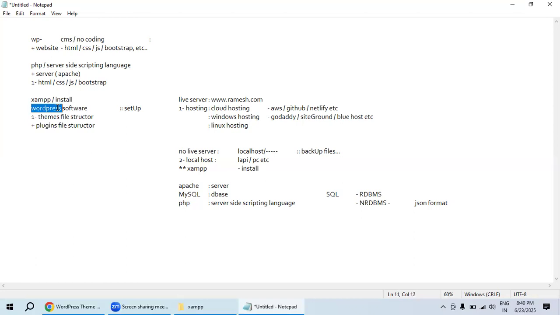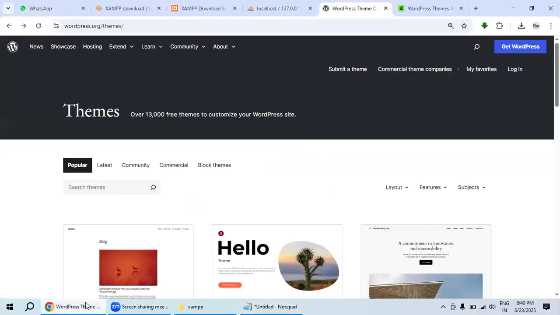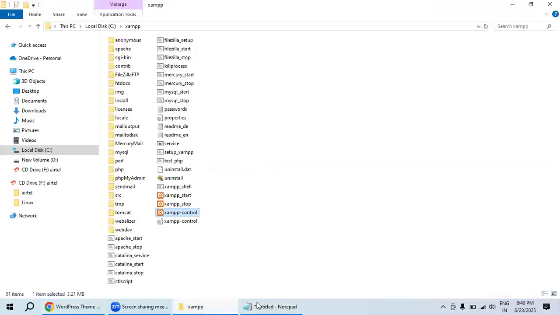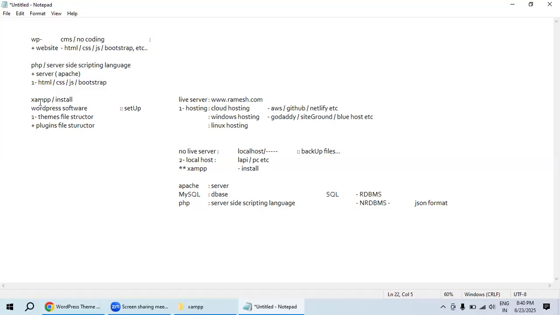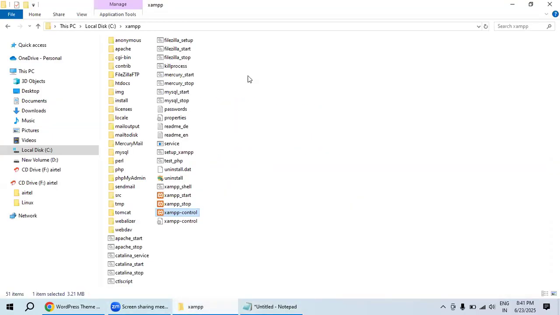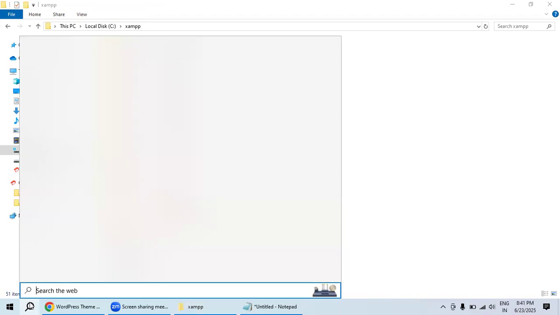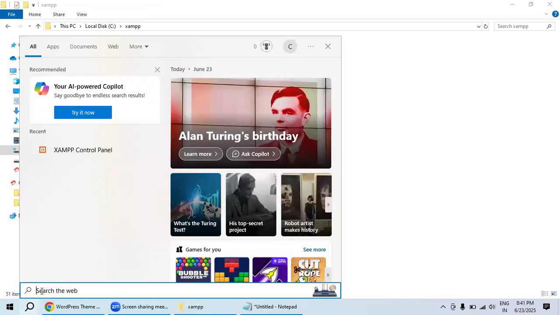And let me install that WordPress. Let me set up WordPress. So what we have to do? This structure is most important. ये स्ट्रक्चर तो वेरी इंपॉर्टेंट तो है. सबसे पहले हमें क्या करेंगे कि whatever we install into XAMPP, every time it is not required to go to the C drive, open XAMPP, and select the control panel. Not required. You can open that XAMPP server by typing in the search bar to open our panel.